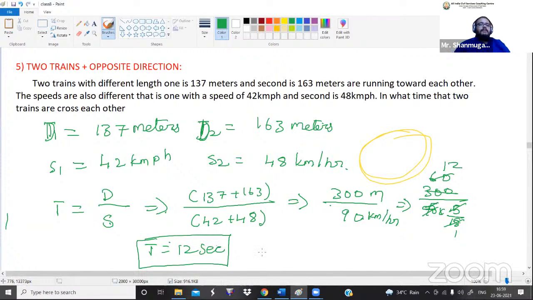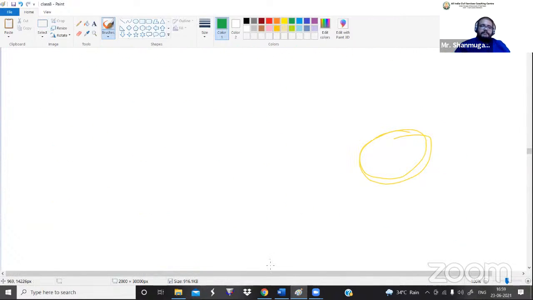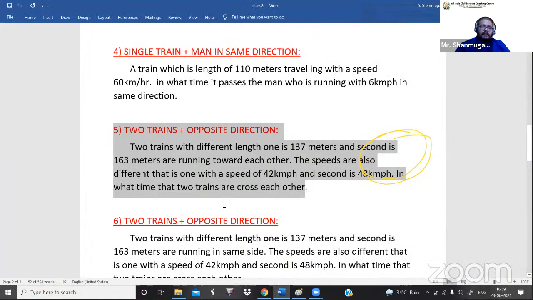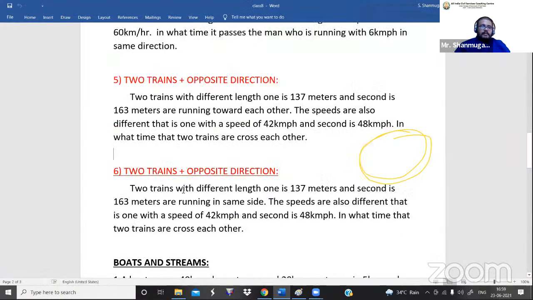So how long will it take to cross each other? It will take 12 seconds to cross each other. Got it? And the next question, sorry, the last question in problems on trains.